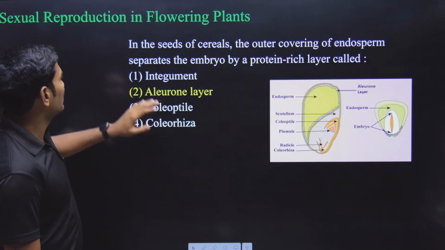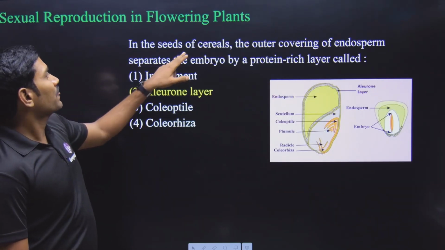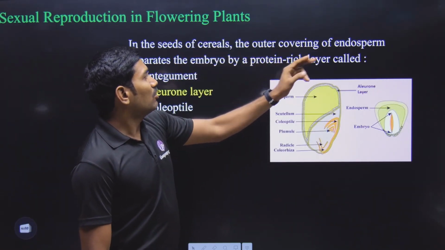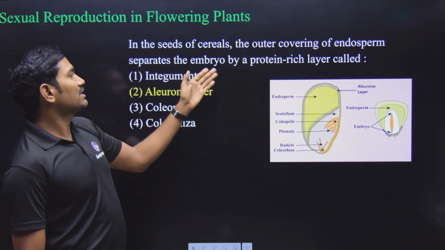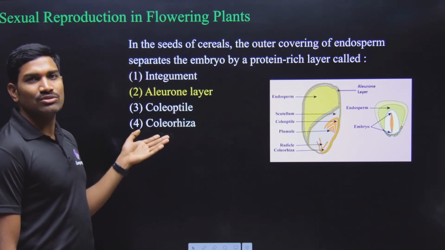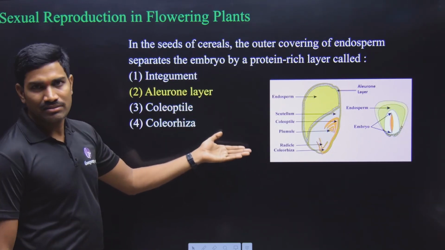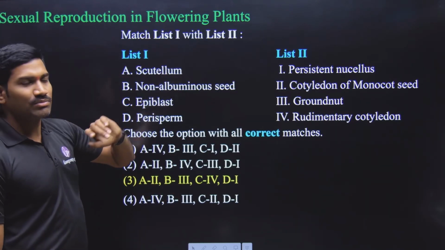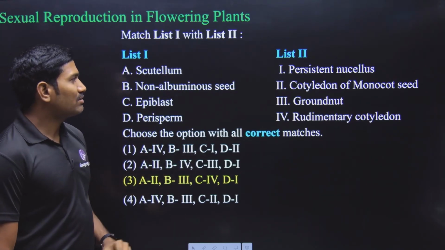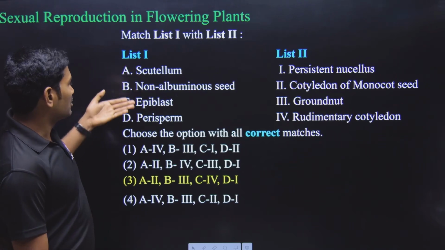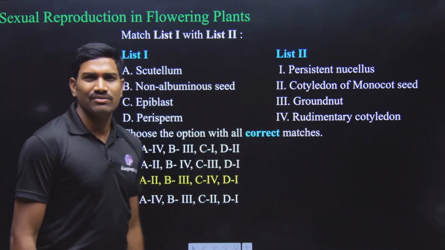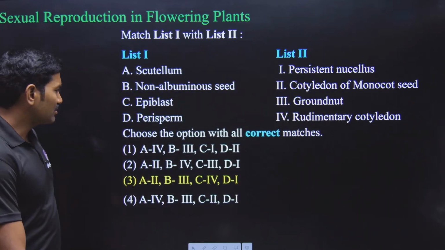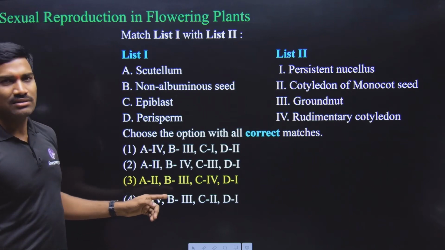Okay, observe carefully. Next one, from the same chapter. In the seeds of the cereals, the outer covering of endosperm separates the embryo by a protein-rich layer that is called as aleurone layer. Clear, direct NCERT statement. Next one, from the same chapter again. Here they have given the matching, and this matching also is very important and directly NCERT based only. So the answer will be option 3.